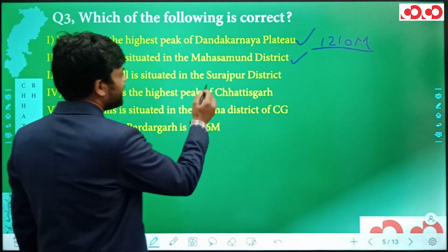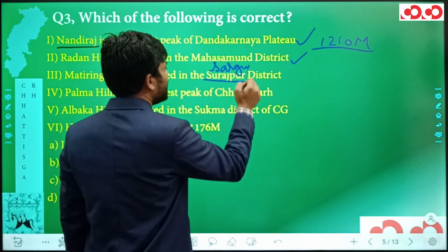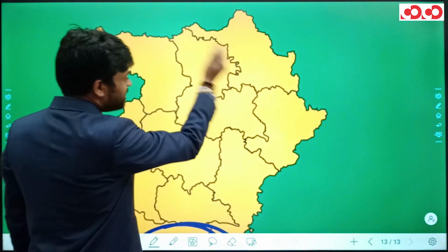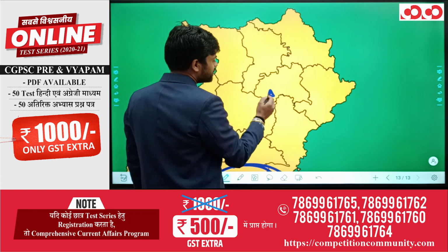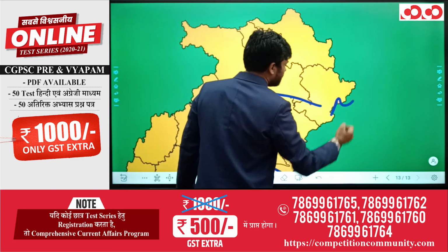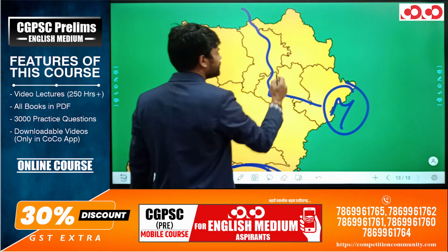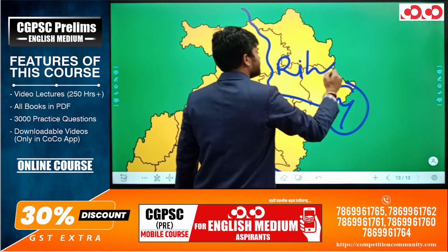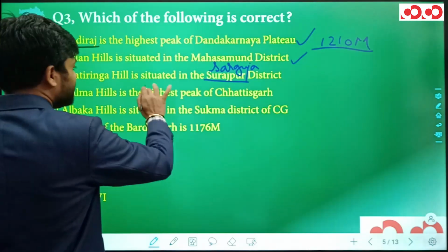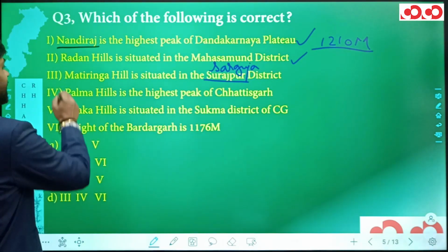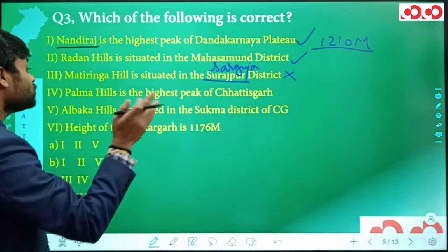Let me tell you, this Matiringa Hill is actually situated in the Sarguja district. So, this actually is the map of Sarguja division predominantly, wherein we have this Sarguja district, and here is this Matiringa Hill, and this Matiringa Hill is actually the origin of river Rihand. Which river? River Rihand. So this statement will actually be incorrect since it says that Matiringa Hill is actually situated in the Surajpur district.